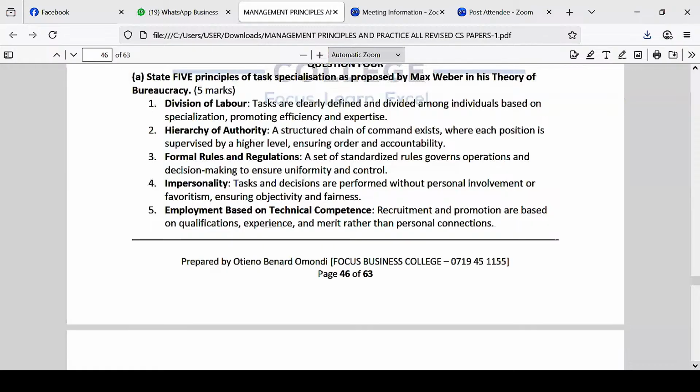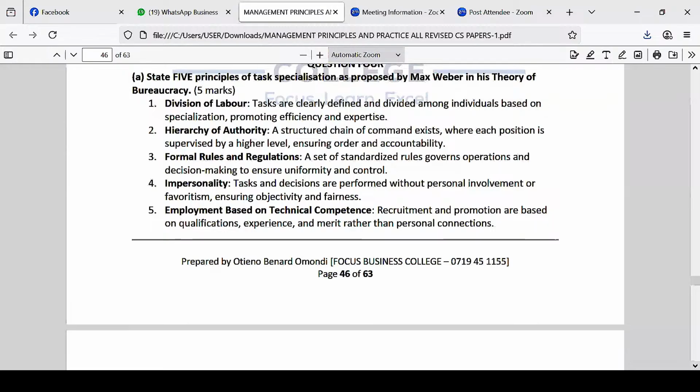Number two is what? Hierarchy of authority. So a structured chain of command exists where each position is supervised by a higher level, ensuring order and accountability. So I talked about hierarchy, that there must be an order in terms of authority. Who is the senior most, followed by you until junior, and the aspect of passing information or authority. Number three is about formal rules and regulations. So a set of standardized rules govern operations and decision making to ensure uniformity and control.